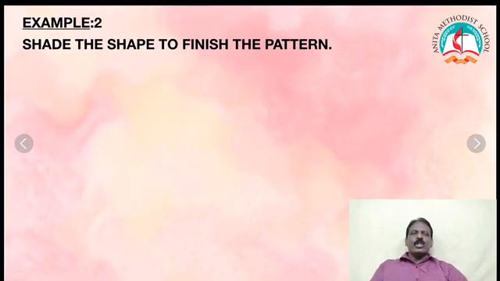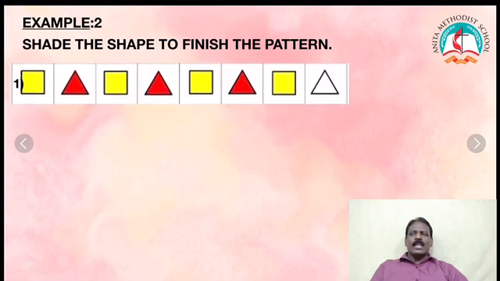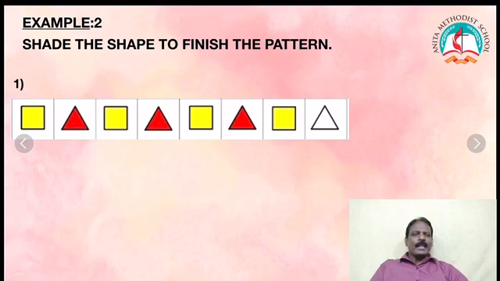Now see the next example. What is the pattern given? First, shade the shape to finish the pattern. First given is a yellow square. Next given is a red triangle. So yellow square, red triangle. Yellow square, red triangle. Yellow square, red triangle. Yellow square, what next will come? Red triangle.